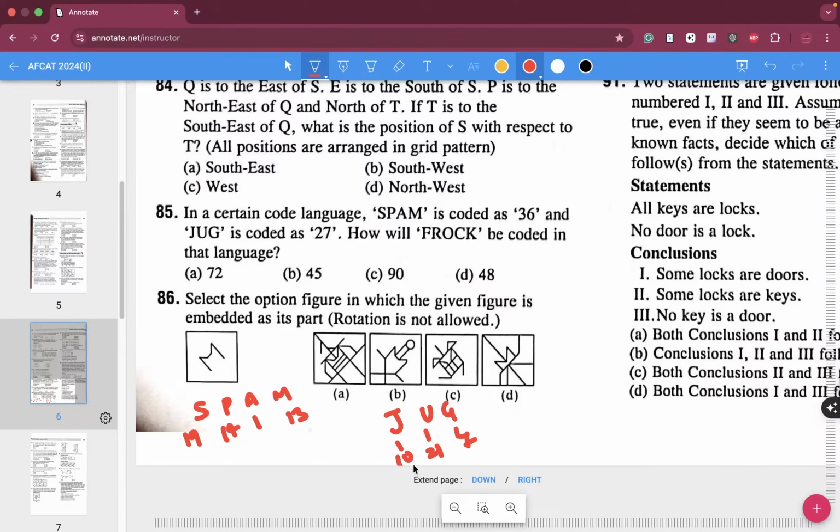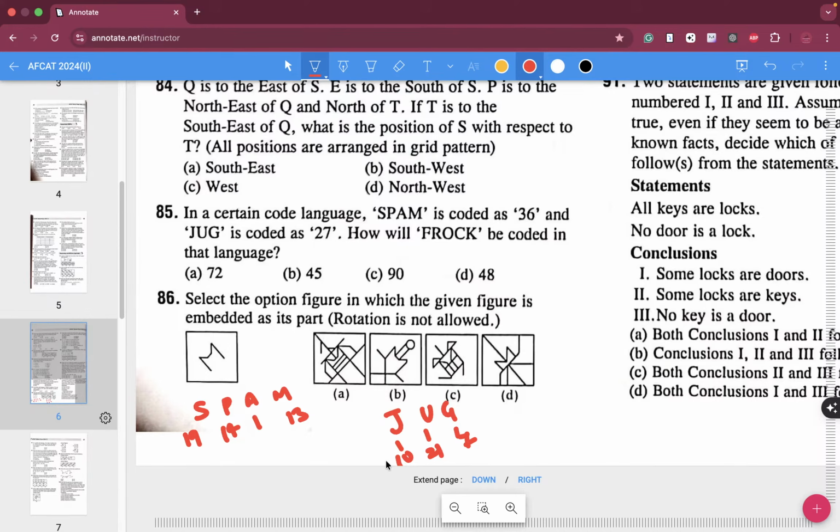If it is coded as 27, how will FROG be coded? How can we get 36? So 19 plus 14, how much is that? 34. 34 minus 1, 33.